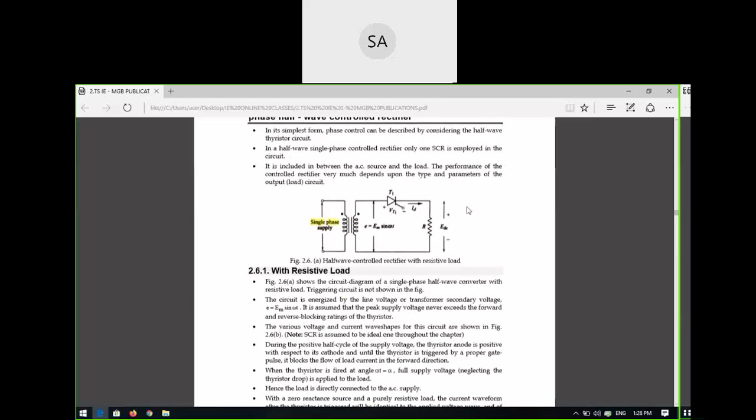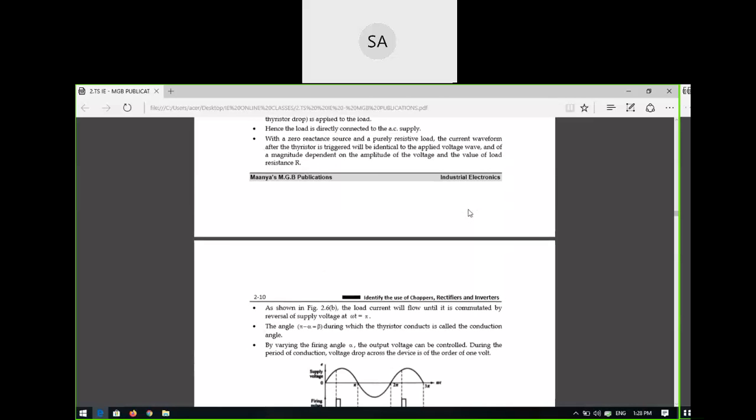What is the major difference in the output voltage? In the uncontrolled rectifier we cannot control the output; in the controlled rectifier we can. That means only the desired portion will conduct, and the undesired portion will not conduct here. So that is the major advantage. The complete cycle is present in the uncontrolled rectifier, whereas the controlled rectifier will not have a complete cycle. Correct or not?